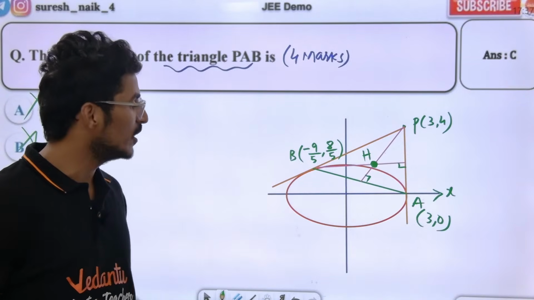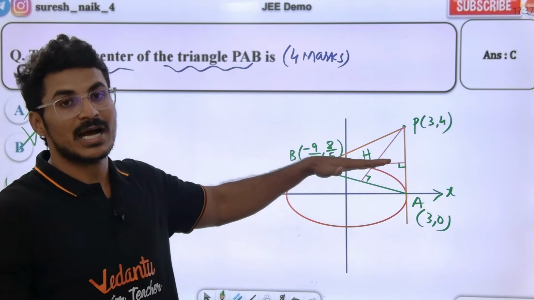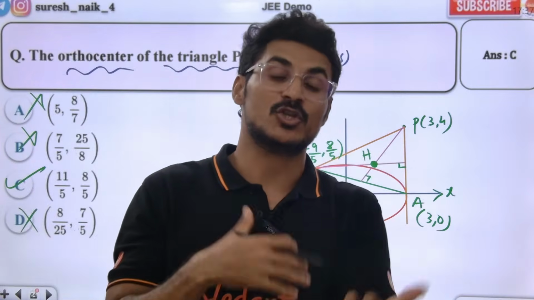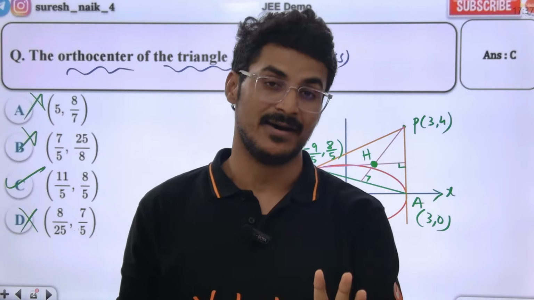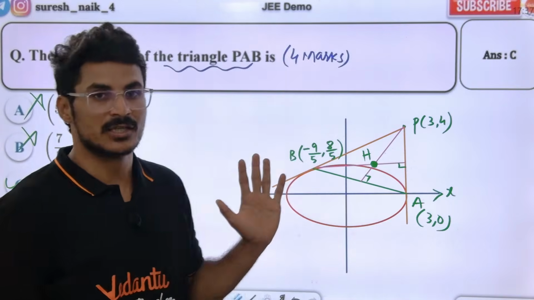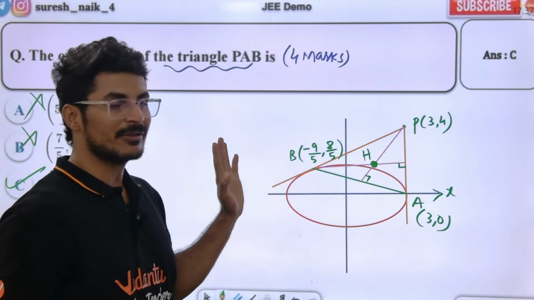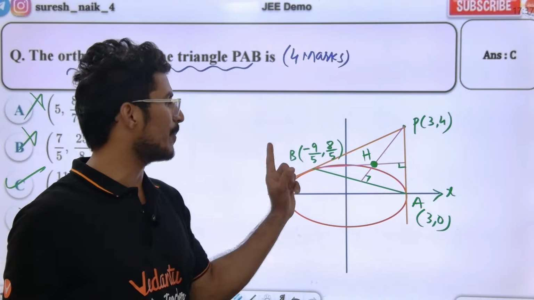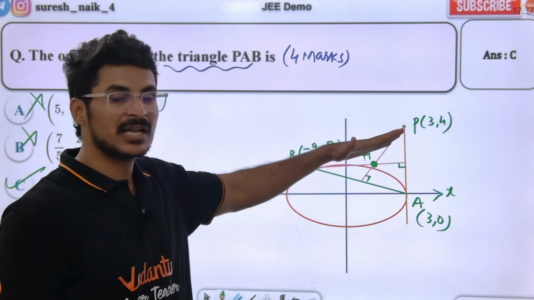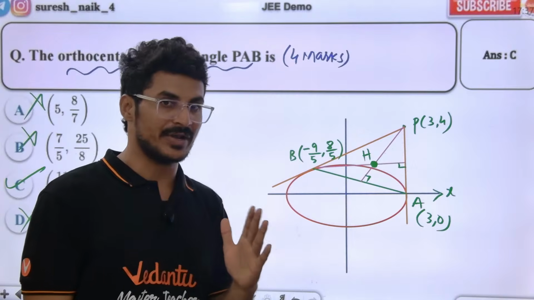You don't even have to solve both altitudes here. In general, you would find the equations of both altitudes and solve them to get the orthocenter, but that isn't necessary. Diagrammatically, using a little common sense, we get the answer. See, this is the A point, this is the B point; from the previous question we know A and B. What is the orthocenter basically? The orthocenter is the point of intersection of the perpendicular altitudes.